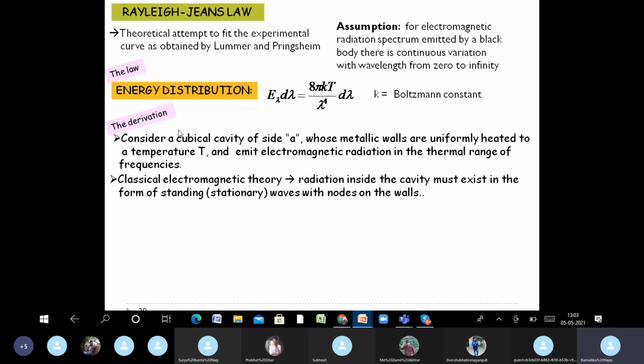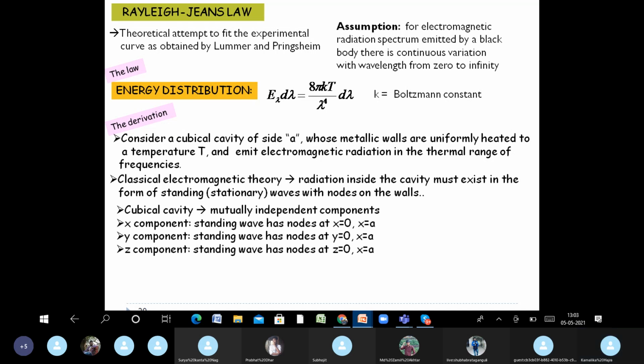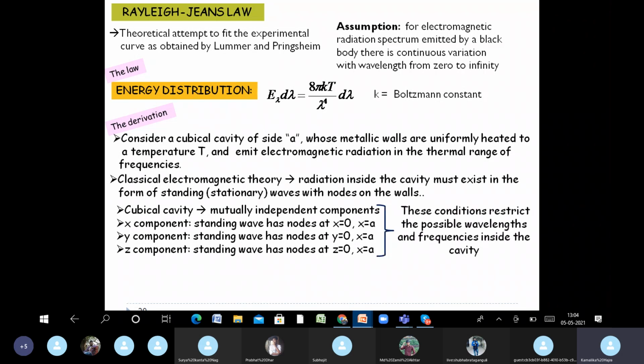Here we have stationary waves where definitely the nodes will exist at the walls. Since it's a cubical cavity, each direction will have mutually independent components. So we consider the x component, which is a standing wave having nodes at x equal to 0 and a, the y component having nodes at y equal to 0 and a, and the z component having nodes at z equal to 0 and a. These conditions will restrict the possible wavelengths and frequencies inside the cavity.